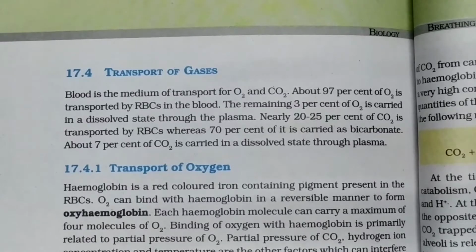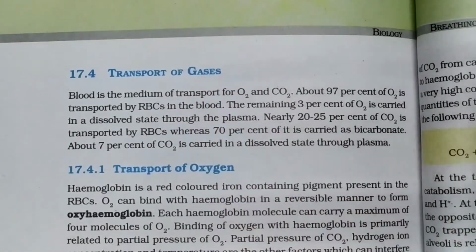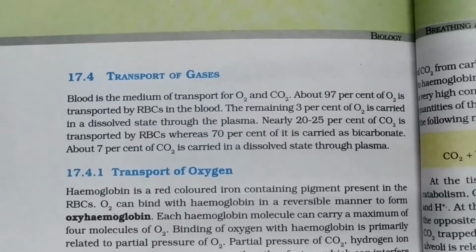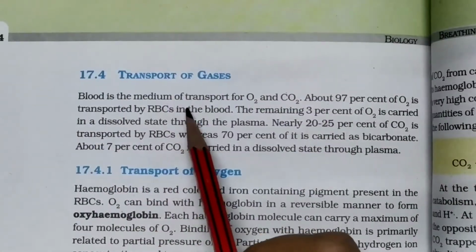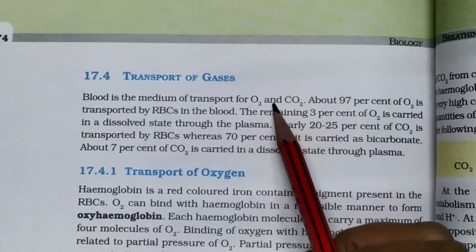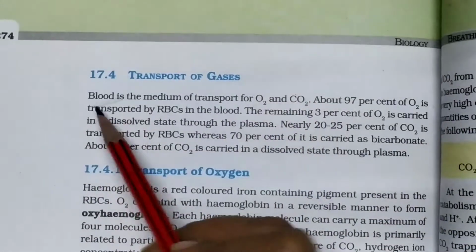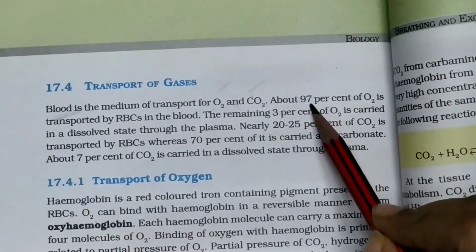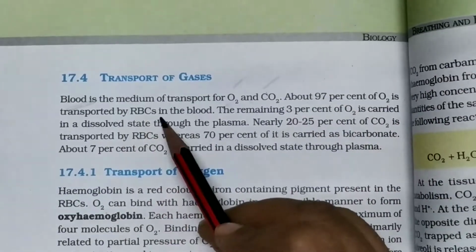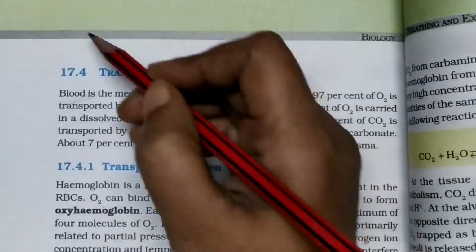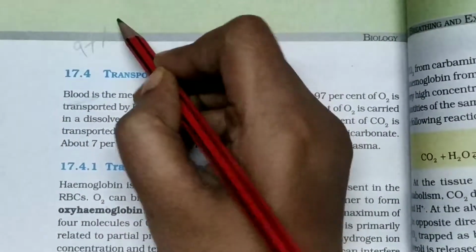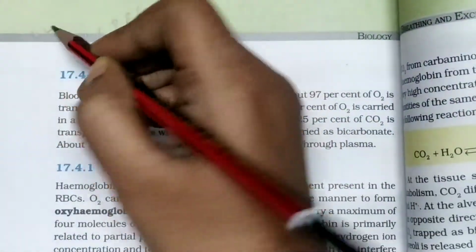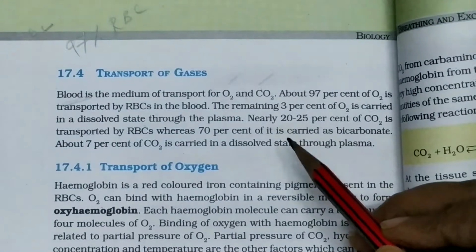So students, our next topic is the transport of gases. How is gas transported inside the body? Blood is the medium of transport for oxygen and carbon dioxide. Blood is the main medium for transportation of oxygen and carbon dioxide. About 97% of the oxygen is transported by RBCs in the blood. Through the RBC, carbon dioxide and oxygen are transported.